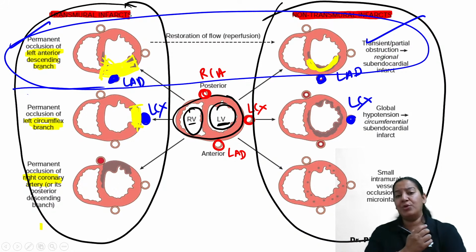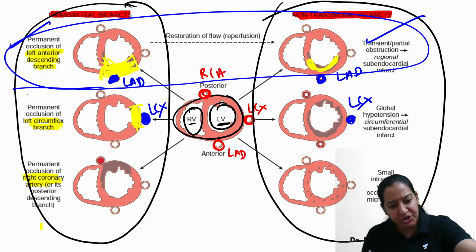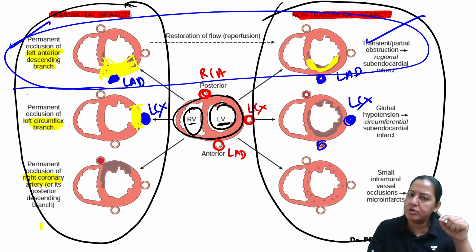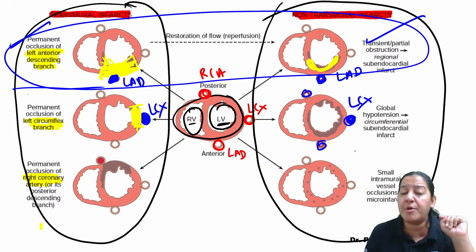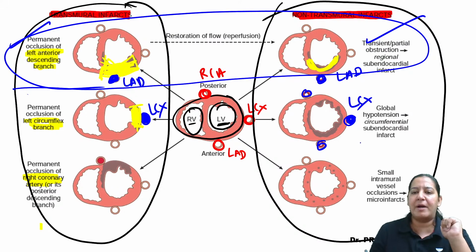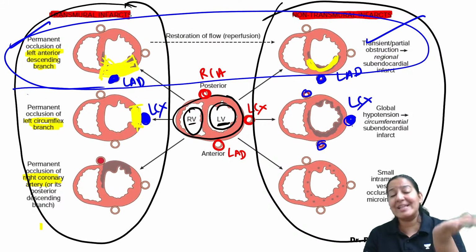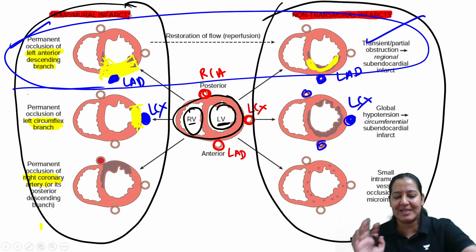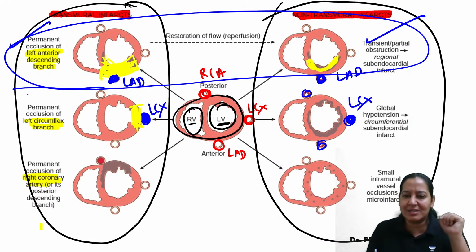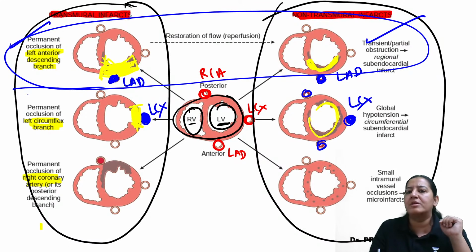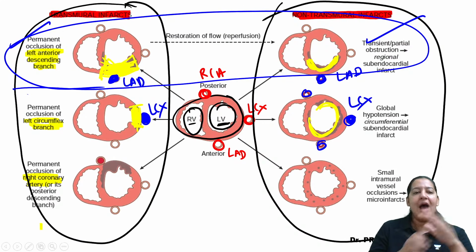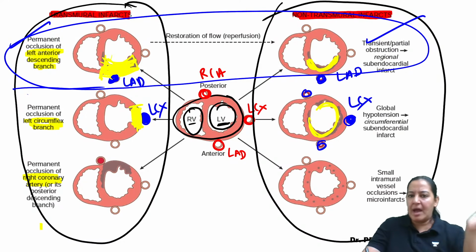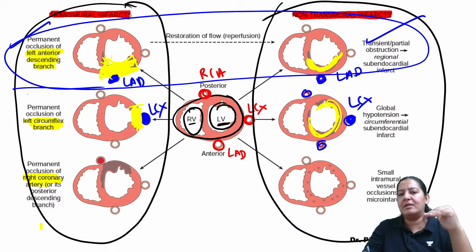In the second scenario, LCX is never partially obstructed alone. Whenever LCX is partially obstructed, the other two are also partially obstructed. All three coronaries are partially obstructed; it is a triple vessel disease. Isolated partial obstruction of LCX is not observed yet, not even in a single case. That's why the diagram is like this. In the second case, it is subendocardial infarct in all the walls. Appreciate the transmuralness in this diagram, and the subendocardial infarct in these two diagrams.